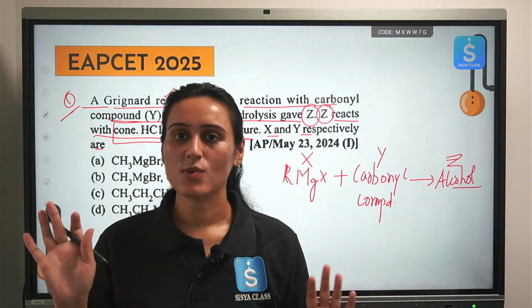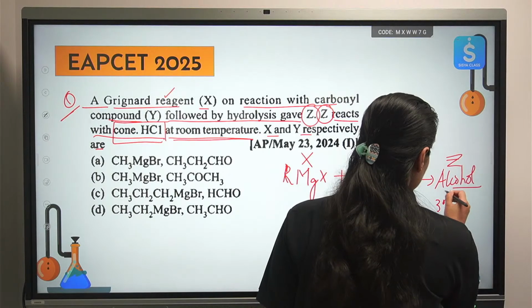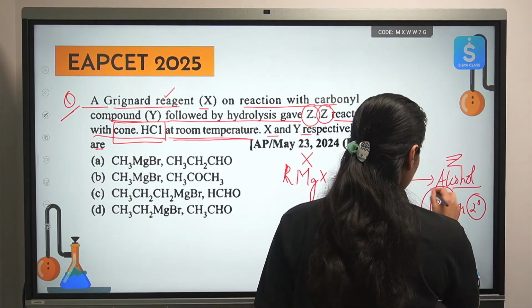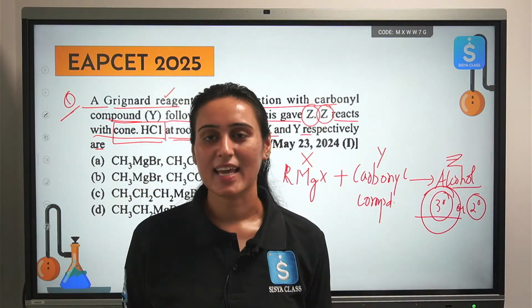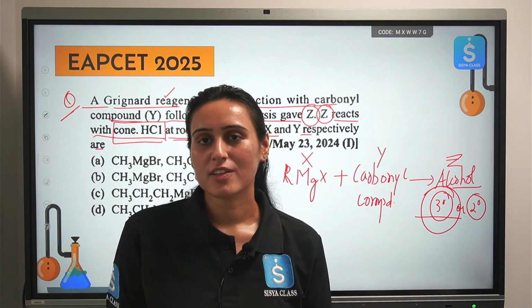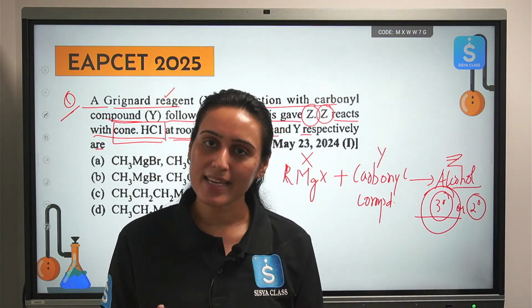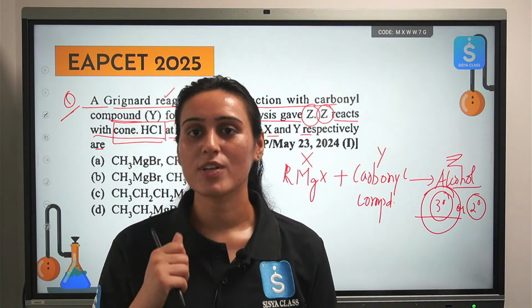So leave primary alcohol out of the picture. It is either secondary or tertiary. And to be very honest, it will be tertiary alcohol only. That is why they have given you the statement. So you just have to identify what type of carbonyl compound on reaction with your Grignard reagent gives you a tertiary alcohol. So we have a set of table for that also.